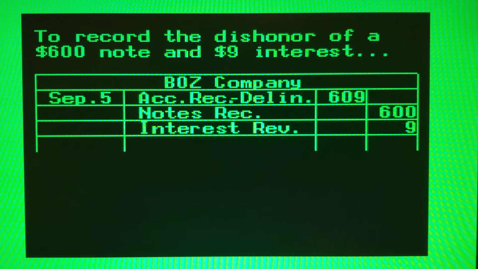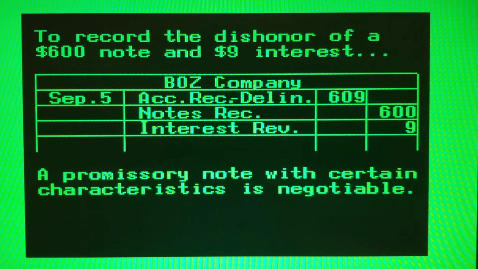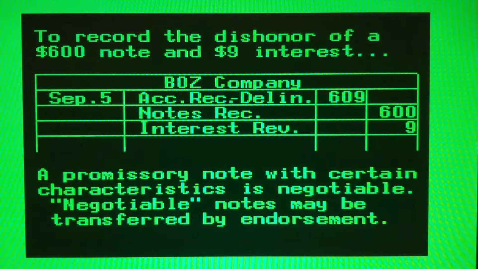To record the dishonor of a $600 note receivable and $9 accrued interest, your entry should look like this. A promissory note with certain characteristics is a negotiable instrument. This means that the rights to a negotiable instrument may be transferred to another person by a simple endorsement on the back of the instrument.